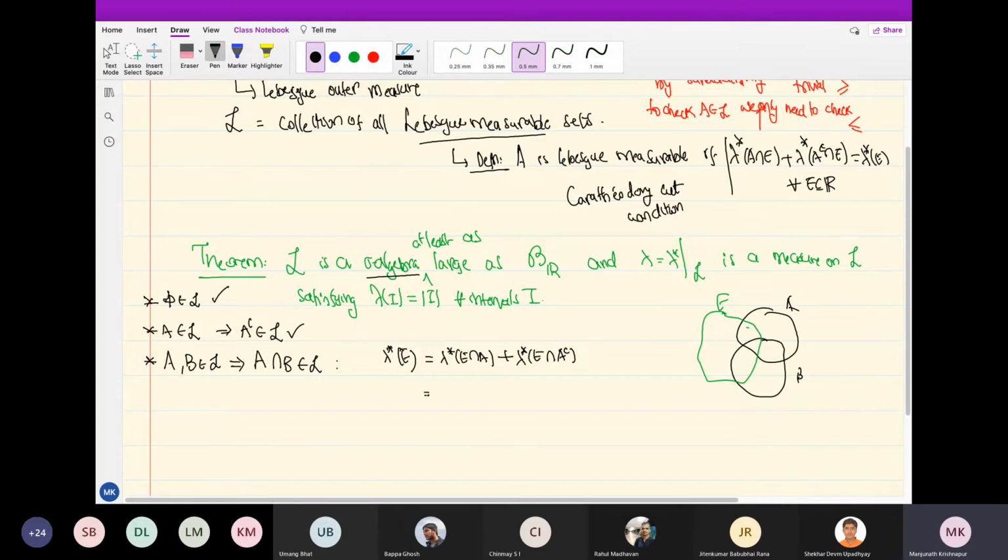Now, what I want to show is that A intersection B is in L, so I will break this further. I apply that B is measurable to the set E intersection A, and write it as lambda star of E intersection A intersection B plus lambda star of E intersection A intersection B complement.